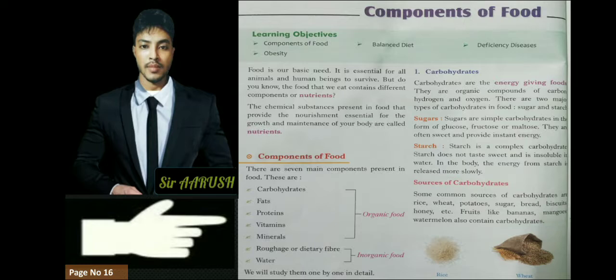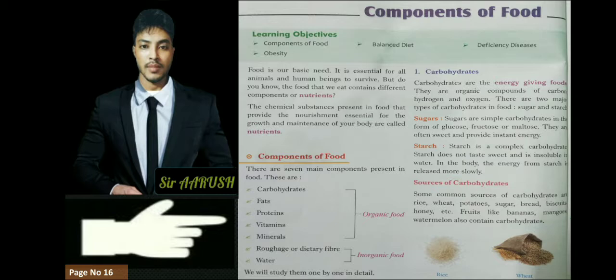In our previous video in lesson 1 we learned that there are so many parts of a plant that we eat, the leaves, the branches, the fruits, the flowers, and different animals give us different things, milk, meat, fish. But today we are going to learn which food has which quality, which vitamins, which nutrition. As you have heard in your childhood, some foods are good for our skin, some foods are good for our brain, some foods are good for our eyes, some foods are good for our hair.